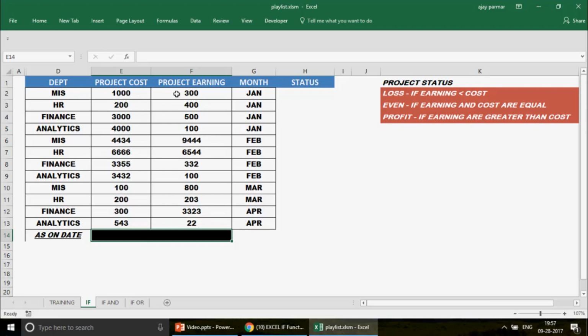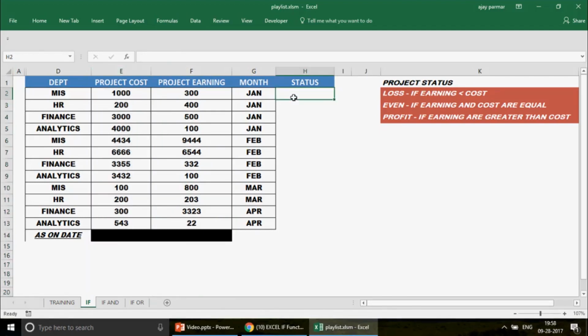Otherwise, if it is not, it has to be loss. Because we are going to deal here with just one comparison, which is that project earning is going to be less than project cost, or if it is the vice versa, then what are we supposed to do?